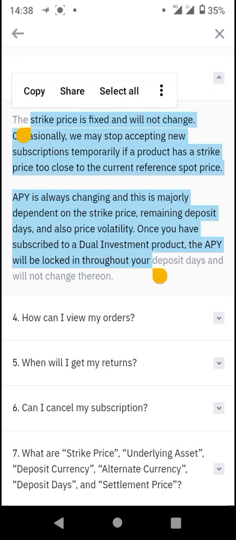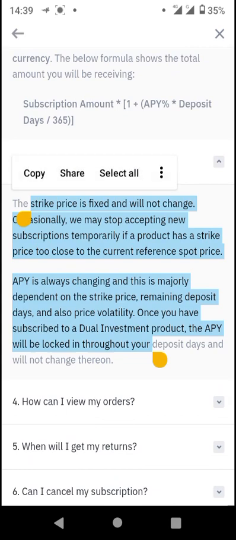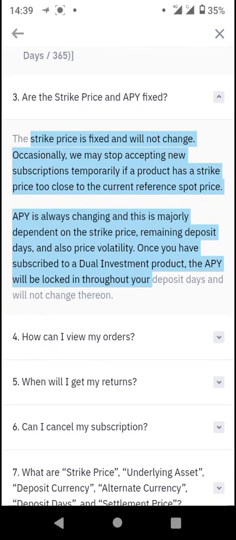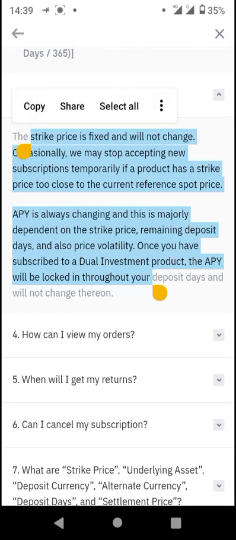So if BTC has a strike price of $40,000 and the current price of BTC is already around $39,500, the investment may stop accepting users that want to invest in that product.